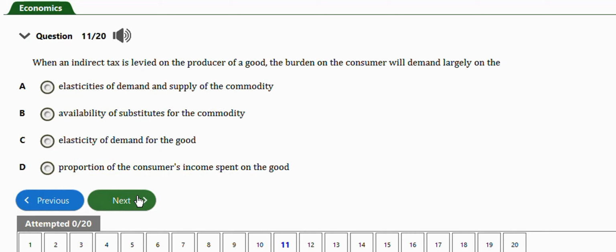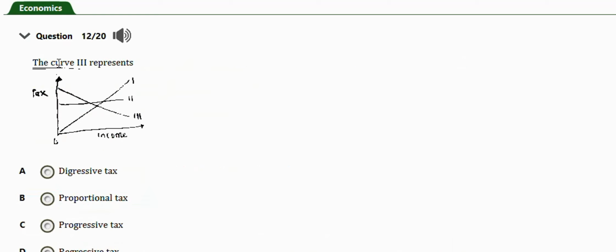Next question is this one. It says when an indirect tax is levied on the producer of a good, the burden on the consumer will depend largely on the elasticity of demand and supply of the commodity, availability of substitutes for the commodity, elasticity of demand for the good, proportion of the consumer's income spent on the good. The right answer is option C, elasticity of demand for the good. Okay, next question is this one. It says the curve III represents, so this is regressive tax. Okay, very important.